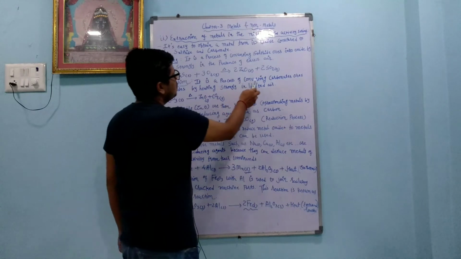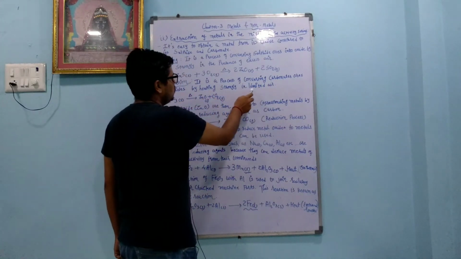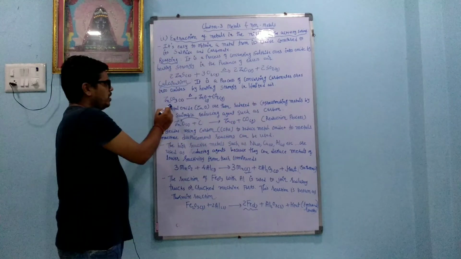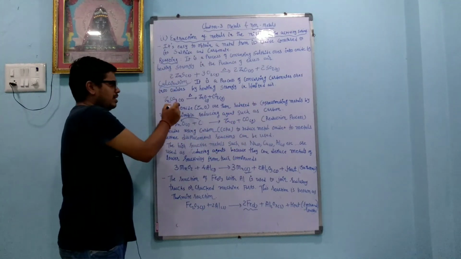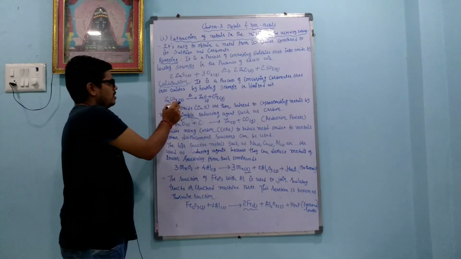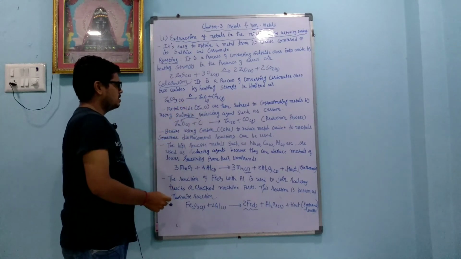It is the process of converting carbonate ores into oxide by heating strongly in limited air. Limited air means less amount of air. Zinc carbonate, or you can take calcium carbonate, magnesium carbonate, any carbonate, sodium bicarbonate, that is heated at high temperature, then we get zinc oxide plus carbon dioxide gas.